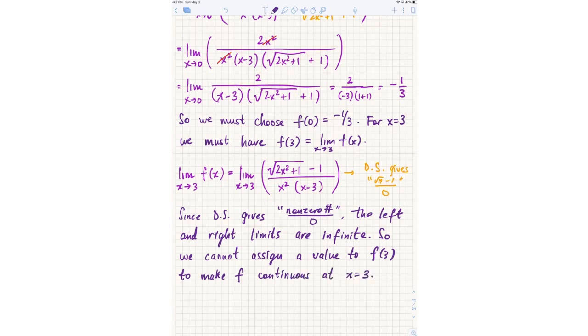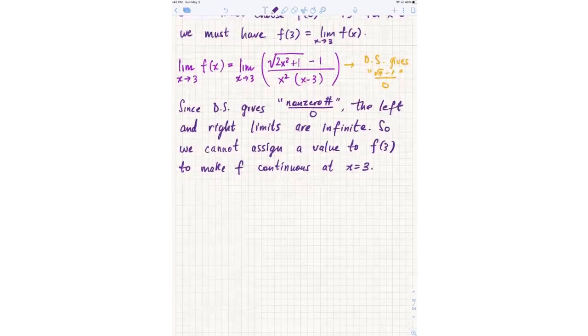Because if I could, say f of 3 equals 10, then this limit would have to be 10, assuming I was able to make it continuous. But this limit is not equal to 10. This limit actually doesn't even exist. The limit is infinite from both sides, so in particular, the limit doesn't exist. So there's no such value that you can assign to f of 3 to make this function continuous.